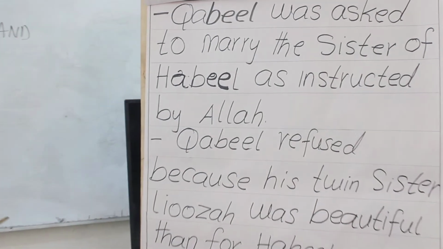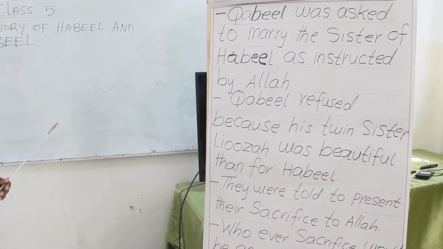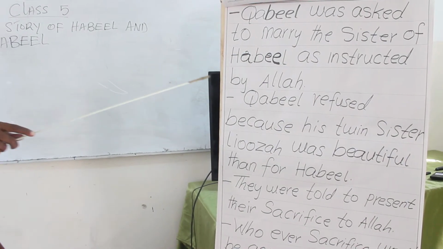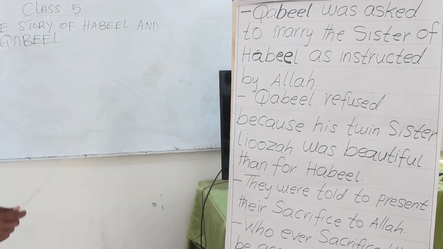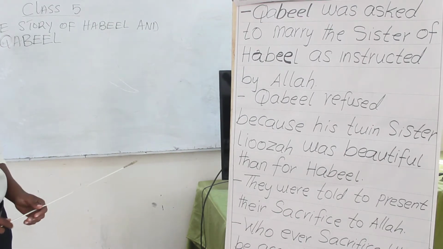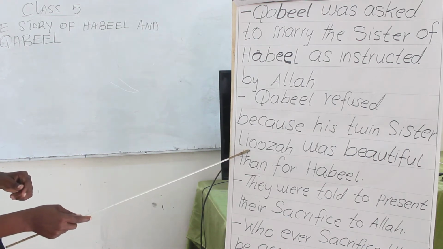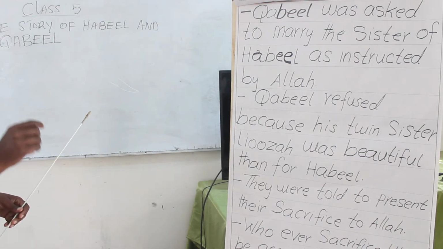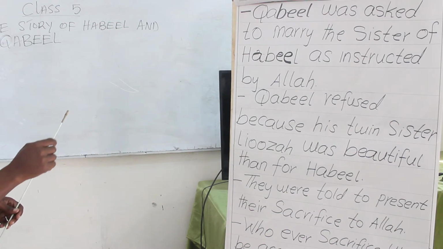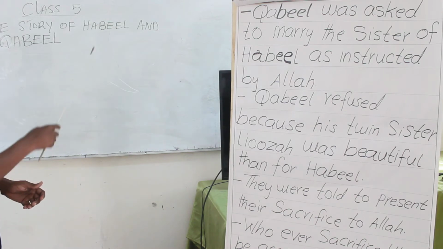Now, this was not good according to Kabil. Kabil did not like the sister of Habil. The reason was that his own twin sister, Luza, was more beautiful than Habil's. This was the main reason Kabil refused to marry the sister of Habil.